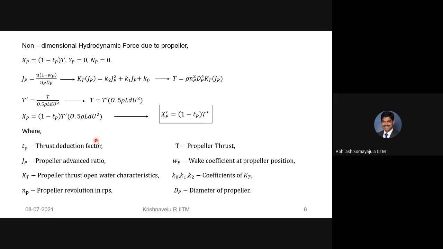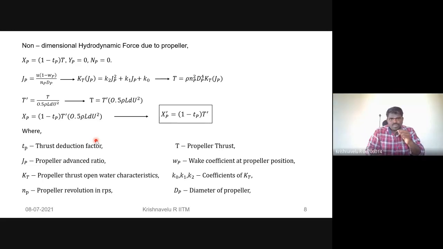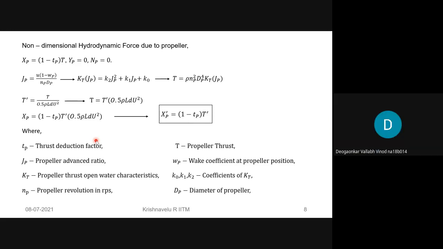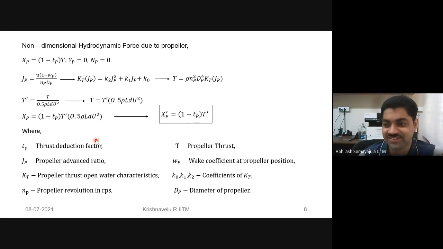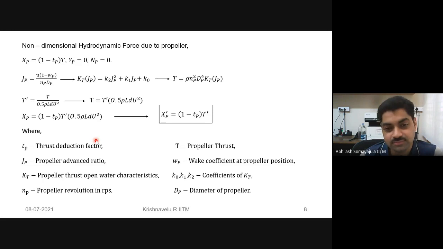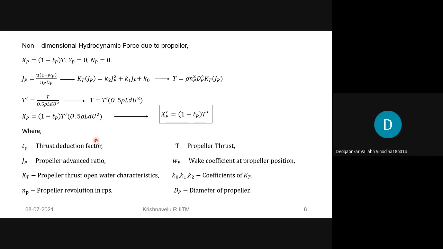Okay, all right. Anybody else who wants to give it a shot? Should I try, sir? Yes. What I understand is that because of the ship's hull there is a form drag, right? So that reduces the speed of the ship.